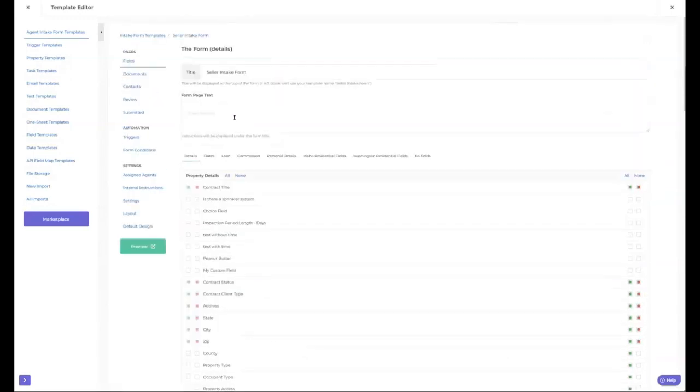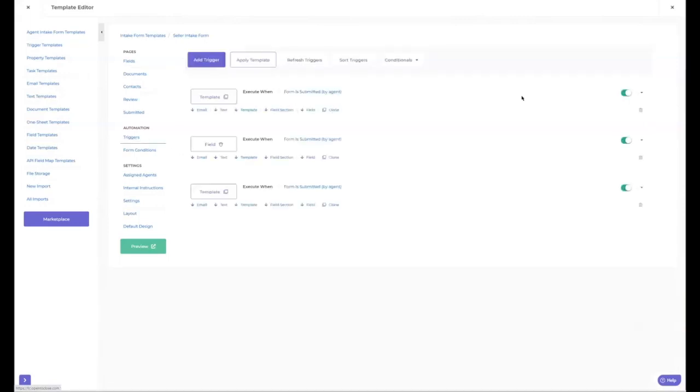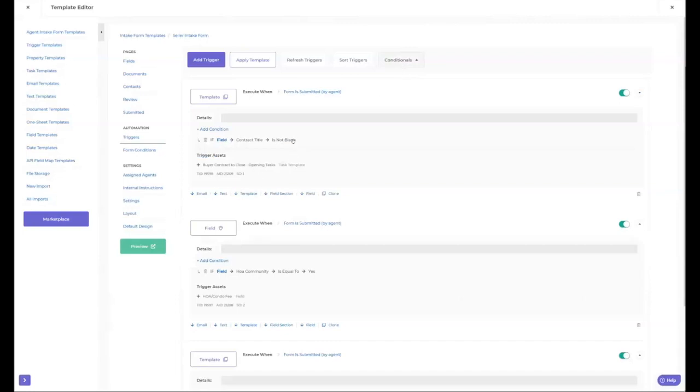Absolutely. And then usually if you're requiring at that point, I don't think it's going to be a necessary equivalent requirement, since it already has that value. The system will say, okay, well, the question's been answered. So that's another good reason to use triggers. So you can say, anytime, let me hit this conditions button to pop these out so you can see the conditions, but anytime my agent says, yes, there's septic, well, now I want a trigger to bring in all my septic tasks, my septic documents, my septic field sections. And so now that stuff will appear on your side as well.